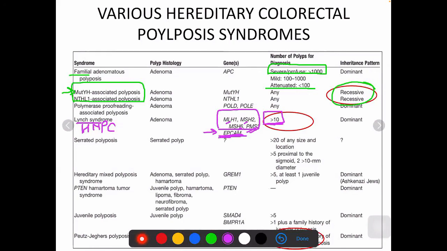So these are basically adenomatous polyposis. And this is a variety of hamartomatous polyposis. In that you have the PTEN hamartoma tumor syndrome, which has another 2-3 varieties. Then you have the JPS, or the juvenile polyposis syndrome. Then you have the PJS. We will go